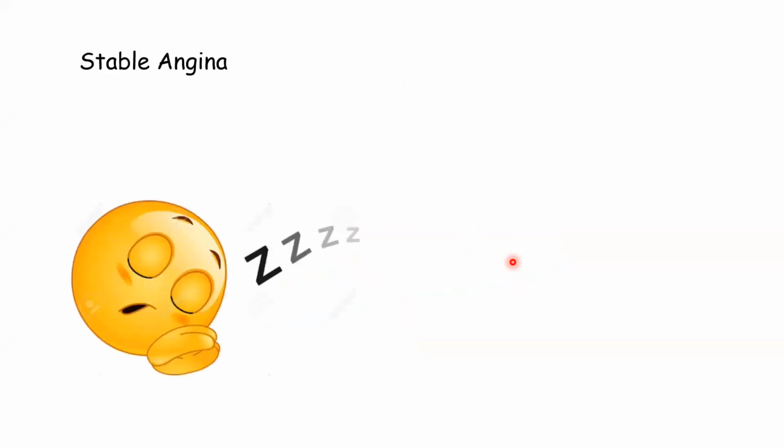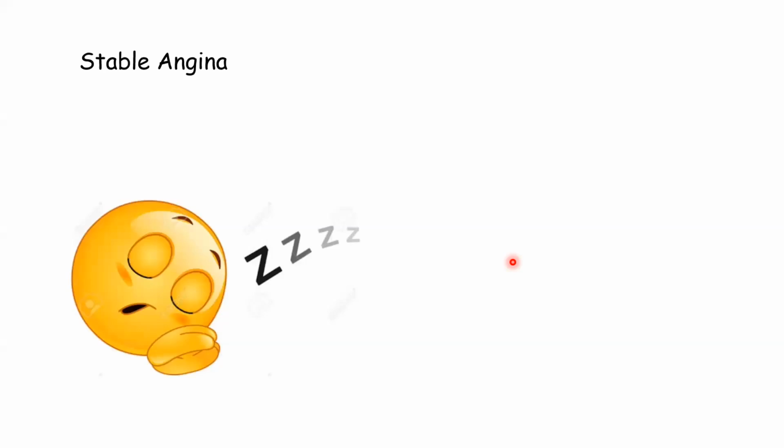Now we will see various types of angina. I hope you don't have any queries in the pathophysiology of angina, because last time also we discussed. Today I showed exactly how that coronary artery is blocked, causing ischemia, and that is causing the symptom of chest pain, which is called angina. Now we'll see types of angina. In types, there are 4 types.